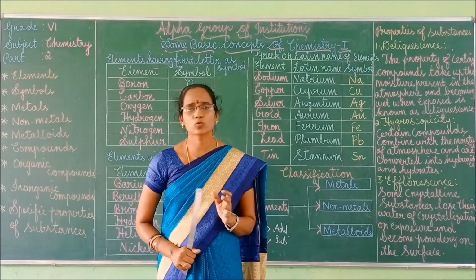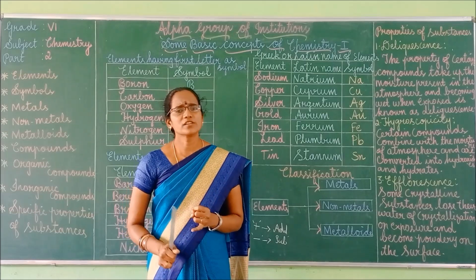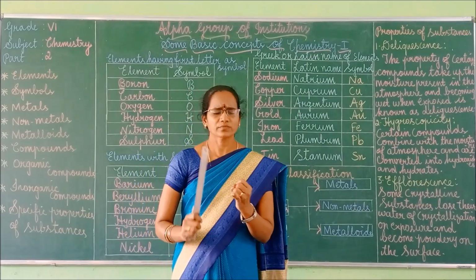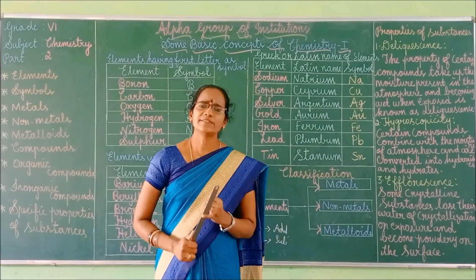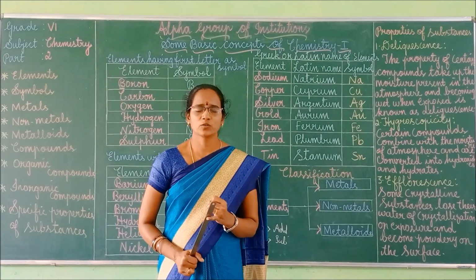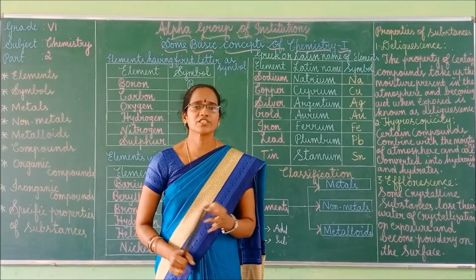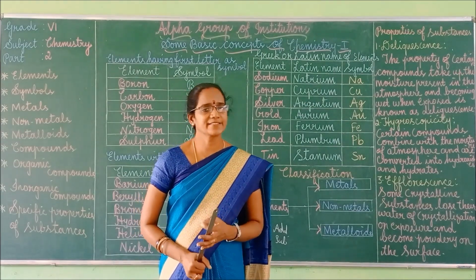So these are the physical properties of metals. It's a 5-mark question, or otherwise you will get 3 marks. So what are the general properties of metals? Metals are solids under normal conditions of temperature and pressure. Metals have high melting point and boiling point. Metals have high density.